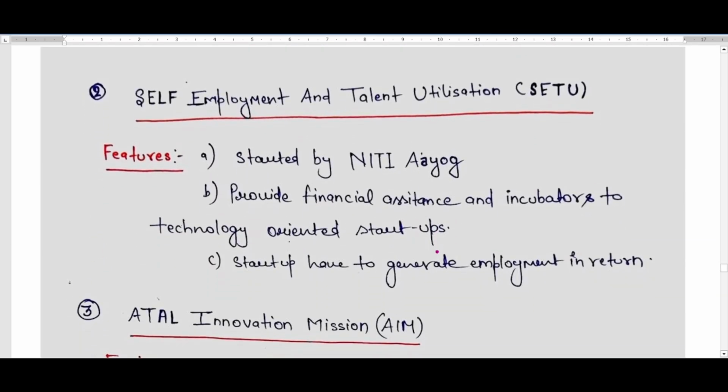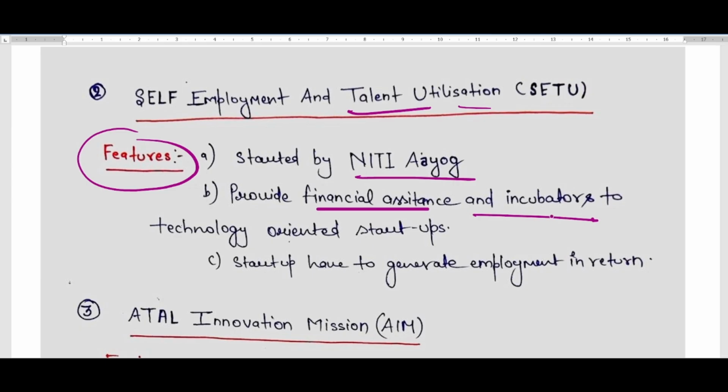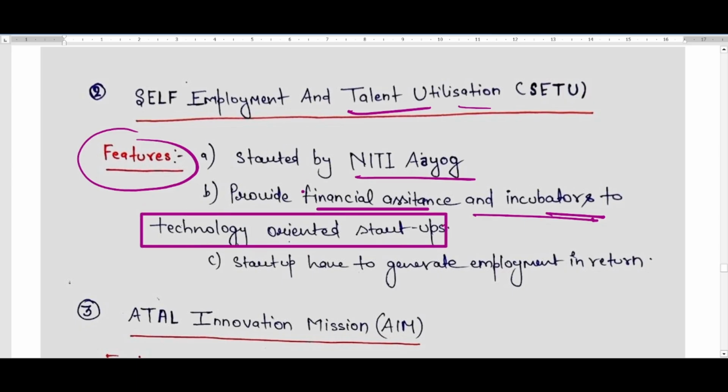And then comes the SETU scheme, that is Self-Employment and Talent Utilization. This scheme covers features like: it was started by Niti Aayog. It provided financial assistance and incubators, two things, financial assistance and incubators, to technology oriented startups. This is the keyword, technology oriented startups. The startups have to generate employment in return.